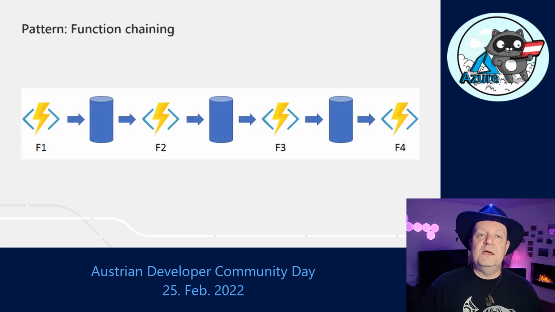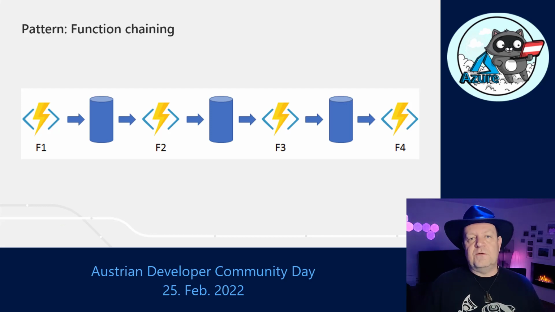This also allows me to do things like, for example, in this pattern, function chaining, meaning that I can start one function. Remember my scenario before, I said I want to get data from GitHub, and I don't want to do the next function until the first one is done. So the orchestrator is going to wait for the first function to be complete, and then it's going to start the next one.